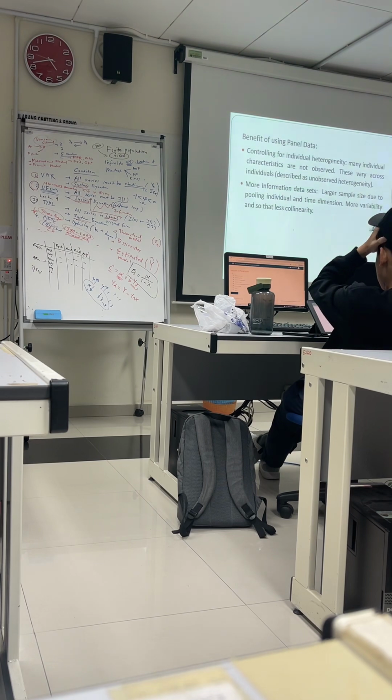Okay, so it controls individual heterogeneity, individual characteristics. Okay, and a larger data set. So basically, when you use larger data sets, multicollinearity is not a problem anymore. Okay, multicollinearity is not a problem because your data set is very large. You pool the individual and also the time together, right?